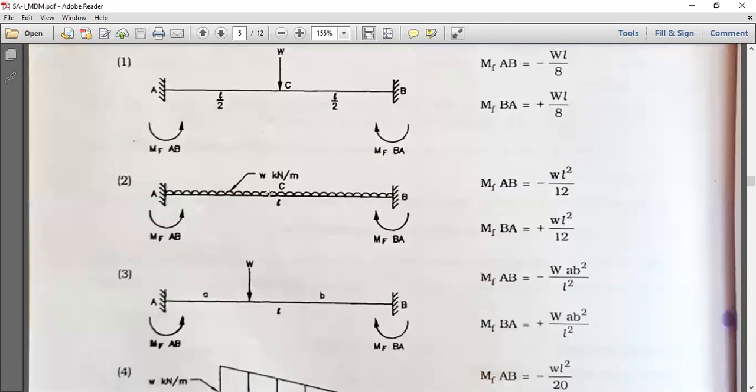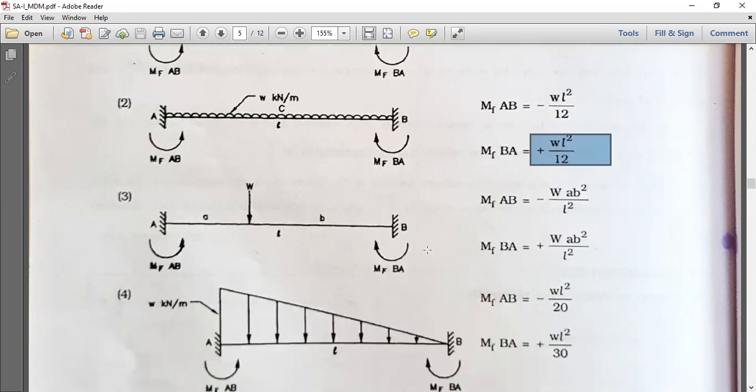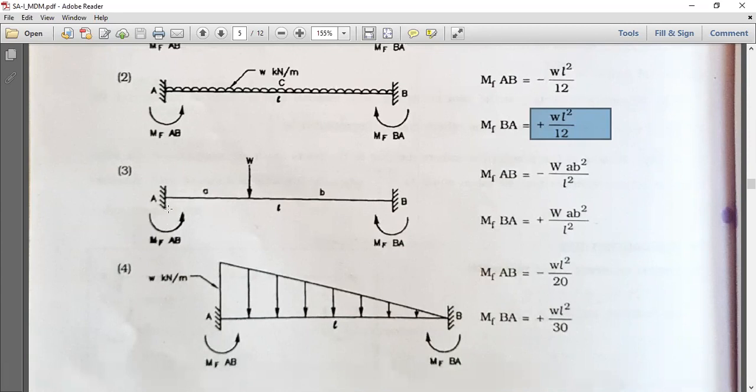Second, fixed beam fully loaded with a uniformly distributed load: MFAB is minus WL square by 12, and MFBA is plus WL square by 12.